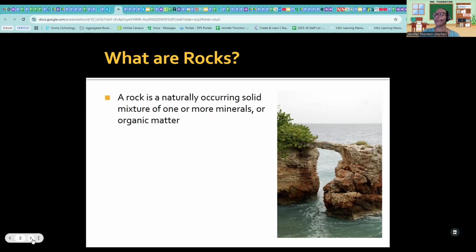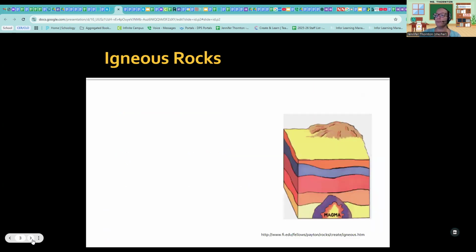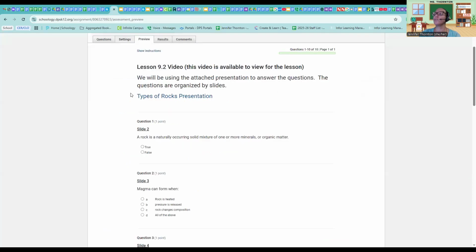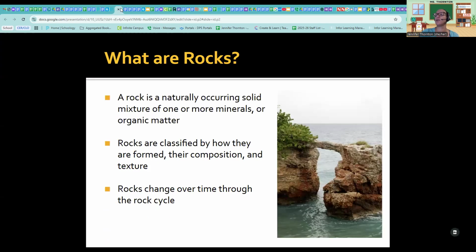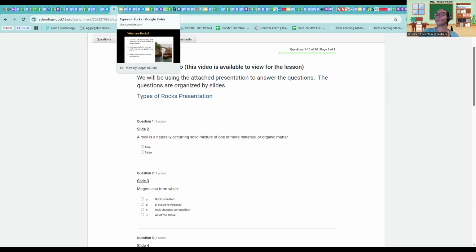A rock is a naturally occurring solid mixture of one or more minerals or organic matter. Rocks are classified by how they are formed, their composition and texture. Rocks change over time through the rock cycle. All right, so for this one, hold on here, go back. Your question number 1 was, a rock is a natural occurring solid mixture of one or more minerals or organic matter. That is the first statement there. That is true for that one. So we go ahead and pause and get that one in.